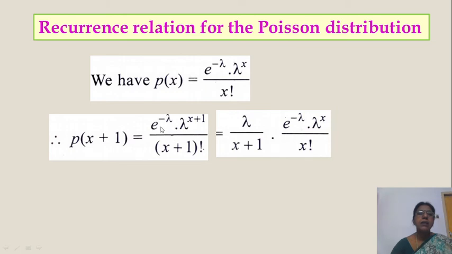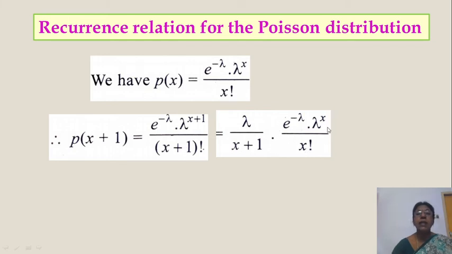That is equal to e power minus lambda into lambda power x into lambda, by x factorial into x plus 1.